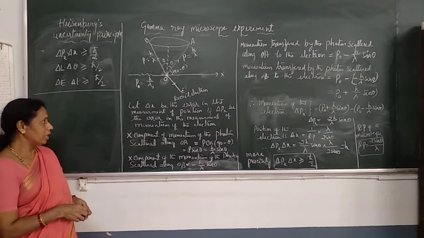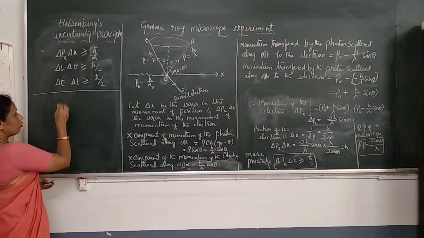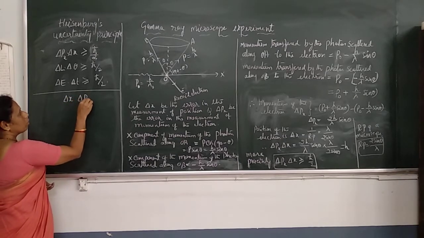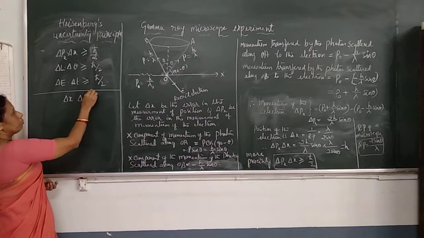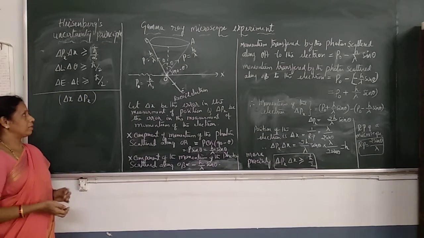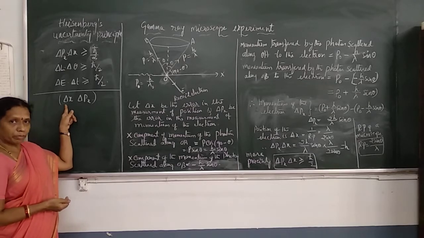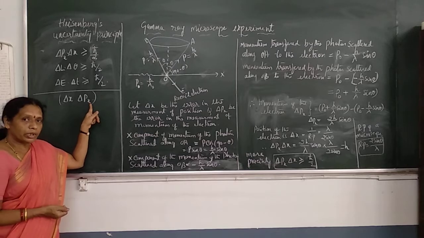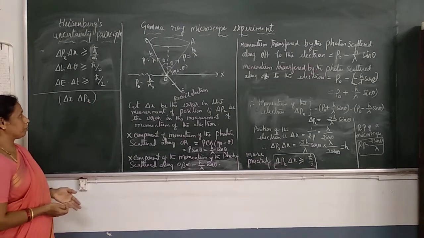For example, suppose we have a pair of physical variables, say position and momentum. These two make a pair. Delta x, the position along the x direction, and delta px, the component of momentum along the x direction.